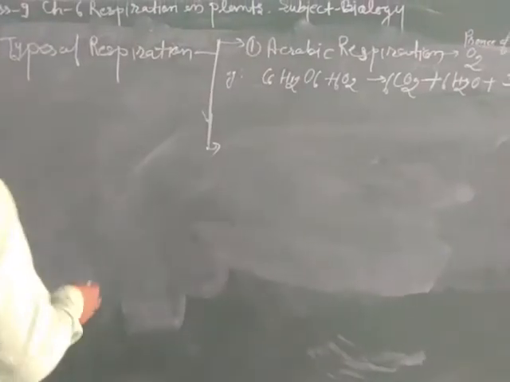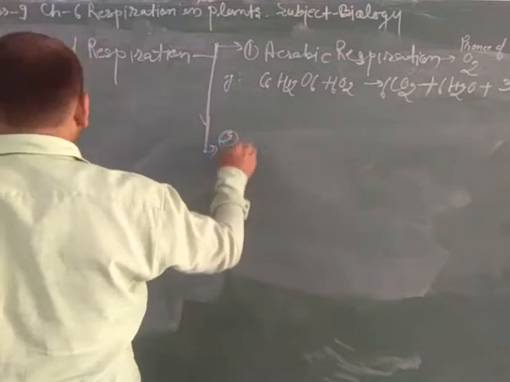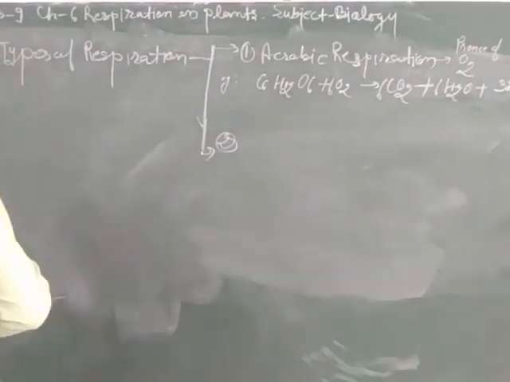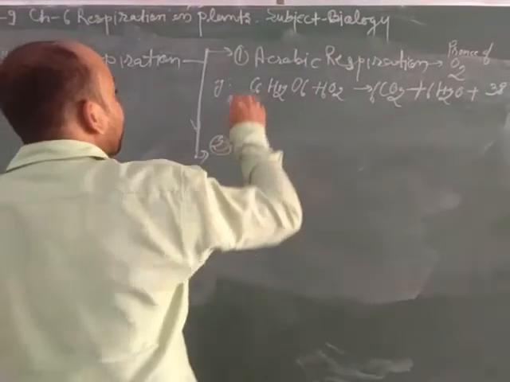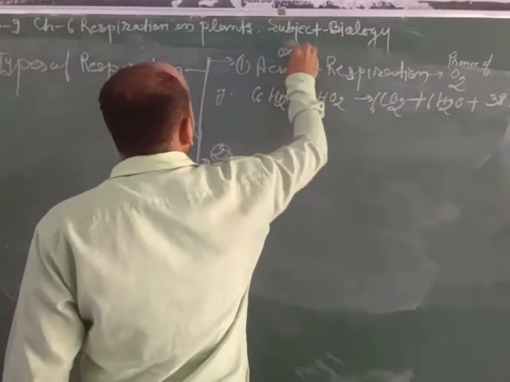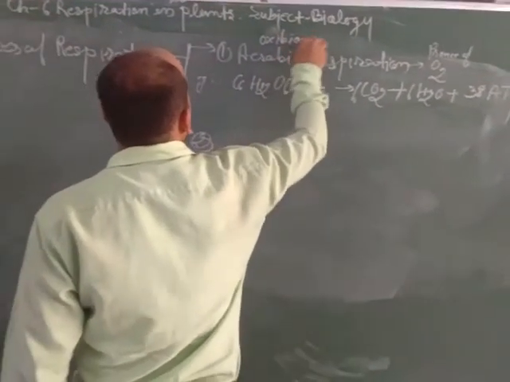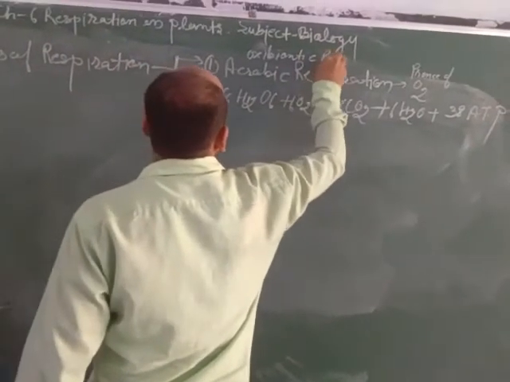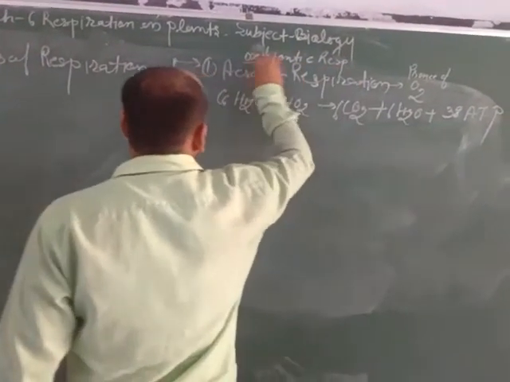Now the second type is anaerobic respiration. Aerobic respiration is also called oxybiotic respiration, meaning it takes place due to the presence of oxygen.